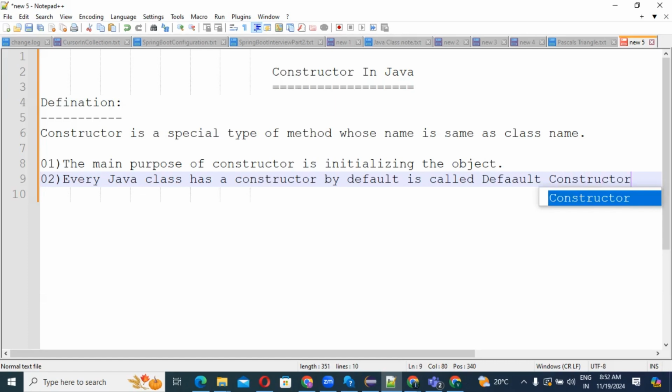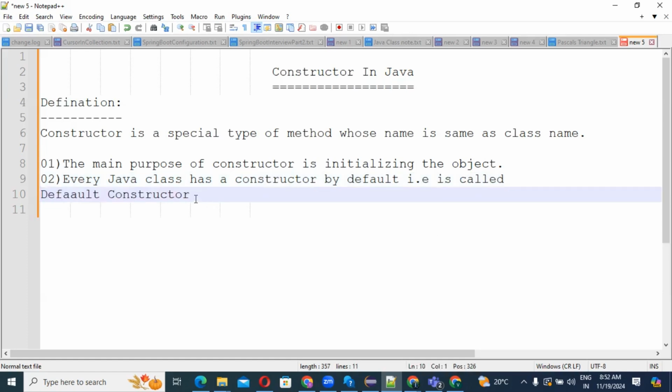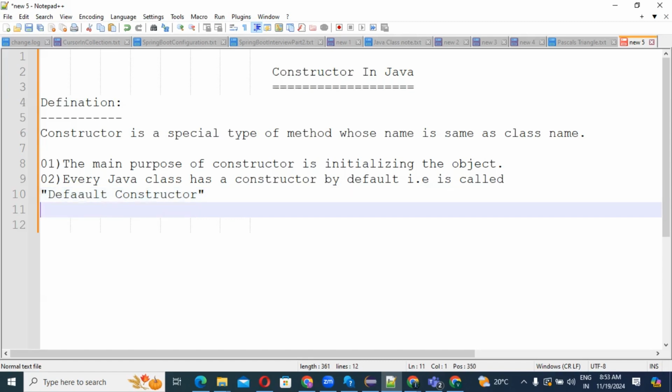So what you understood: every Java class has a constructor by default, and that is called the default constructor. Keep in mind, even if you are not writing or implementing one, we will have one default constructor. That is the second point. Now, what will be our next point?